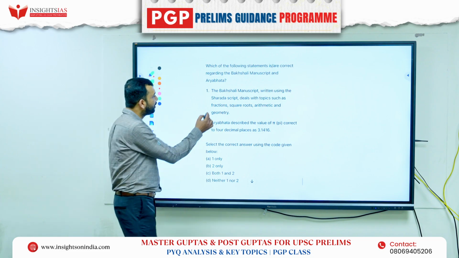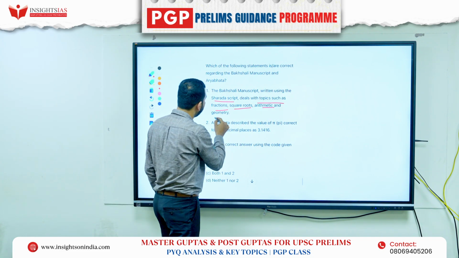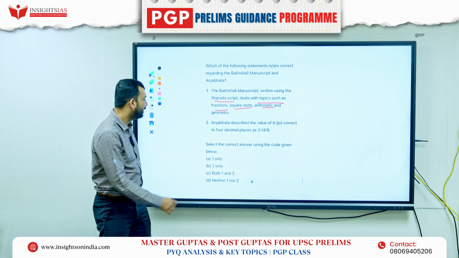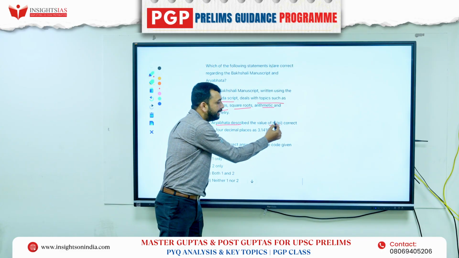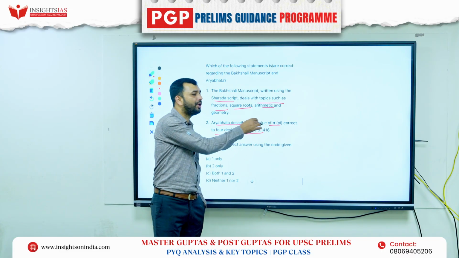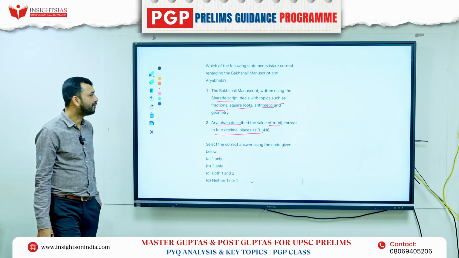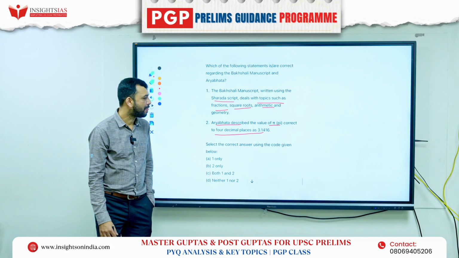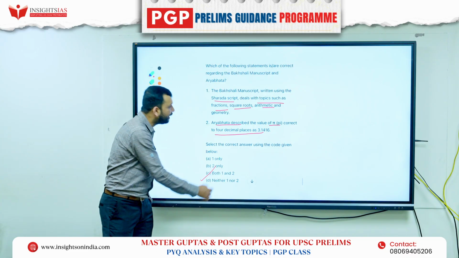The Bakhshali manuscript, written using Sharda script, deals with topics such as fractions, square roots, arithmetic and geometry, right? Second, Aryabhata described the value of pi correct to 4 decimal places as 3.1416. Okay, so which of the following are correct? Both 1 and 2, right?